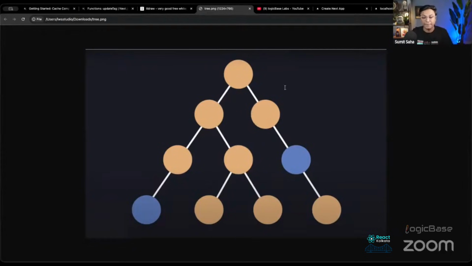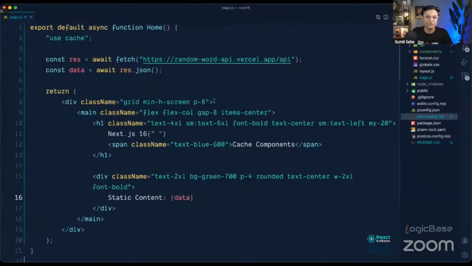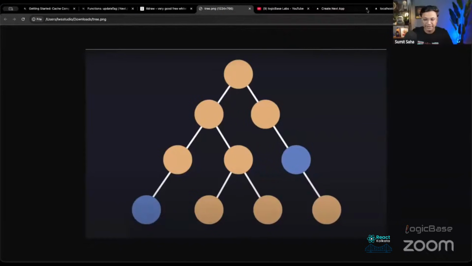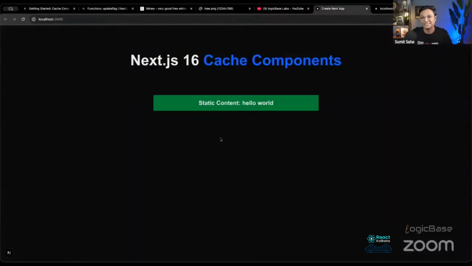But one thing I need to point out here: for example, just fetching data, like this is a dynamic thing. So if we remove this fetch and just cut this from here, if we don't have anything dynamic here, and if I have something static here, for example, let's say data or hello world, then the error will go. That doesn't mean that this page is dynamic.